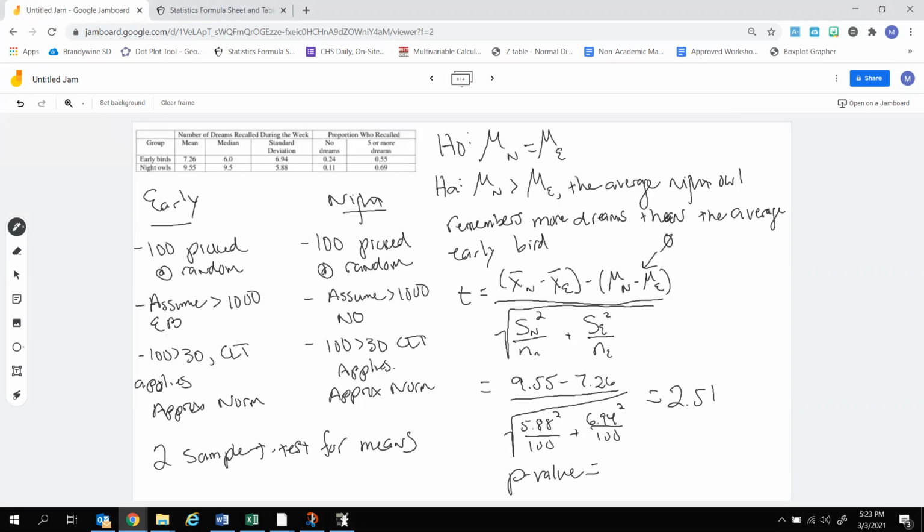P-value is 0.006. Don't forget to mention too somewhere, our degrees of freedom that we get off the calculator is 192.8. All right. And then we go ahead and write our conclusion.